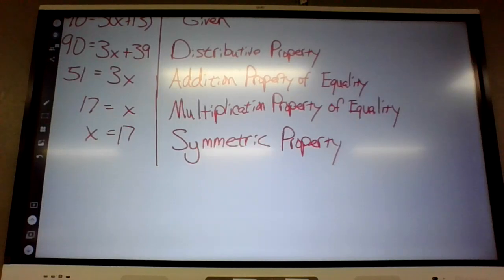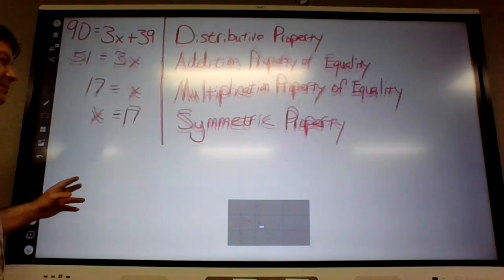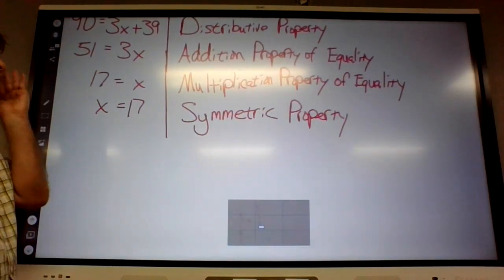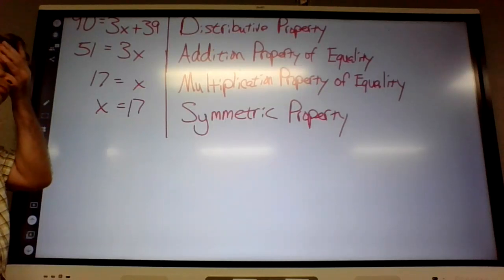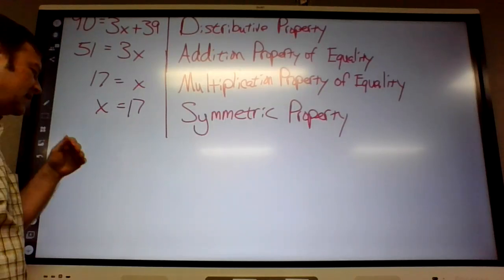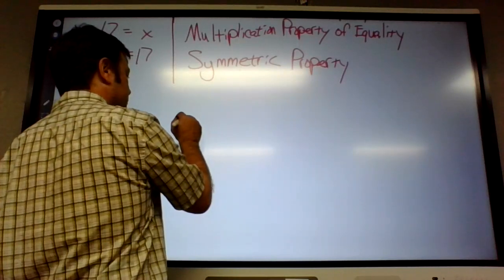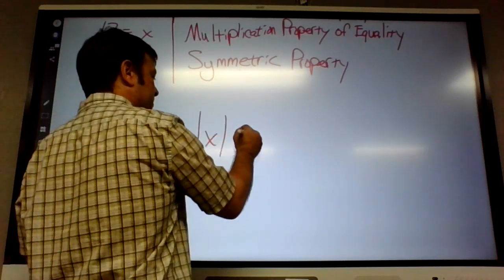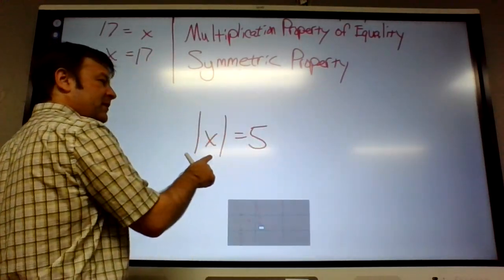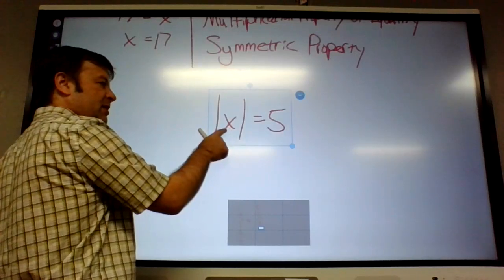Let me look at 34 real quick. I don't know if you guys remember how to solve an absolute value problem. Maybe I should do a real quick example. Let me start with this actually. If the absolute value of x is 5, you guys know what x could be right here?